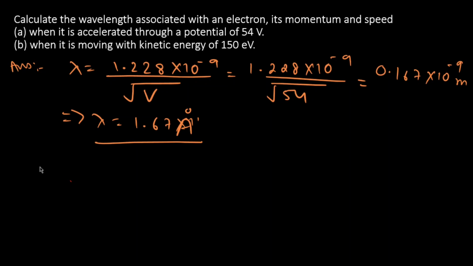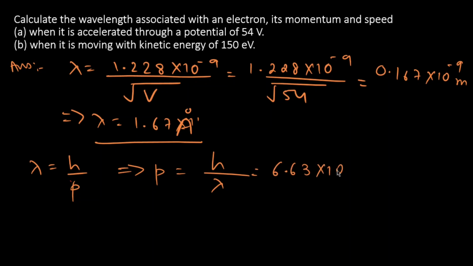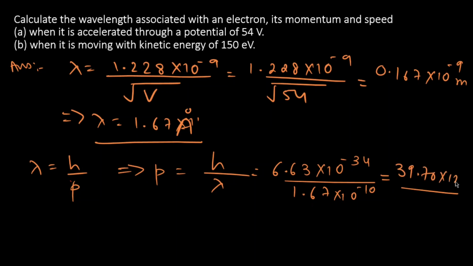Now from de Broglie's hypothesis we know lambda equal to h upon p, which implies momentum p will be h upon lambda, that is 6.63 into 10 raised to minus 34 divided by lambda, which we got as 1.67 into 10 raised to minus 10. So solving this we get the value of p as 39.70 into 10 raised to minus 25 kg meter per second.